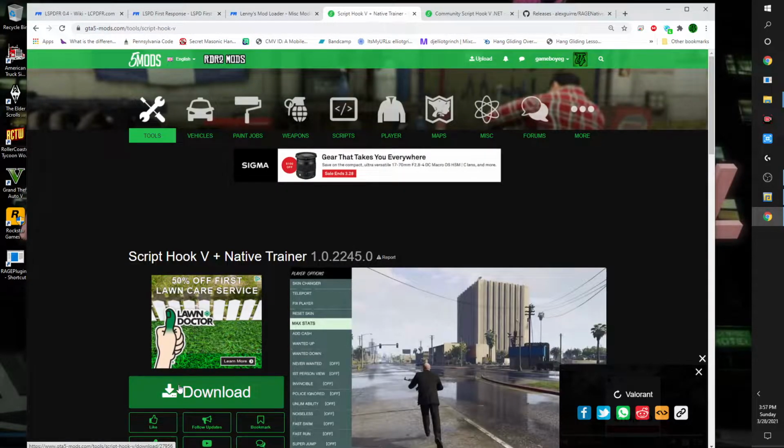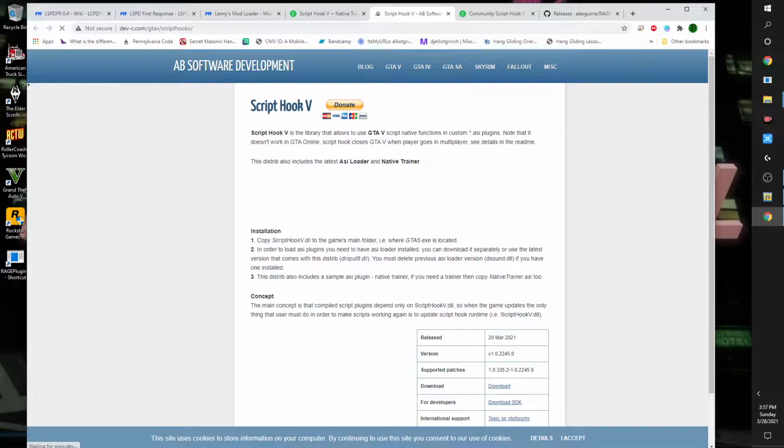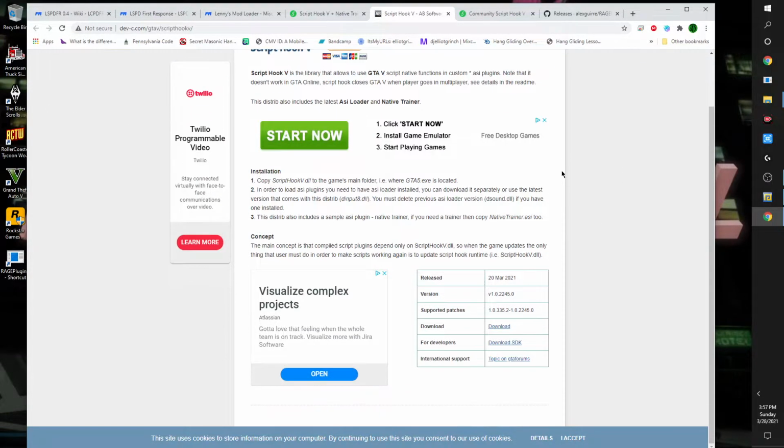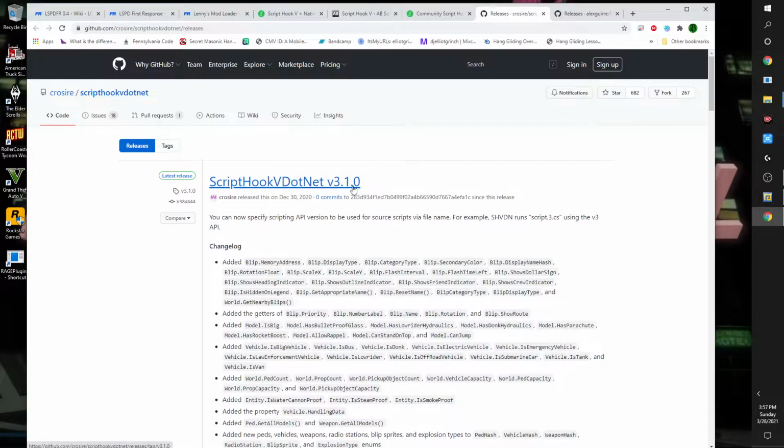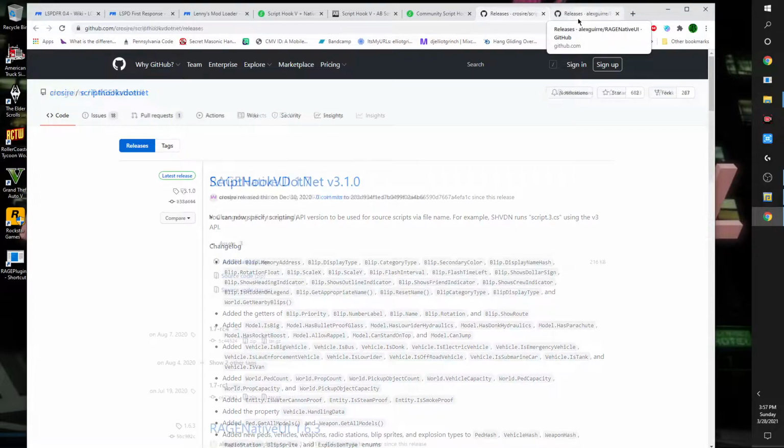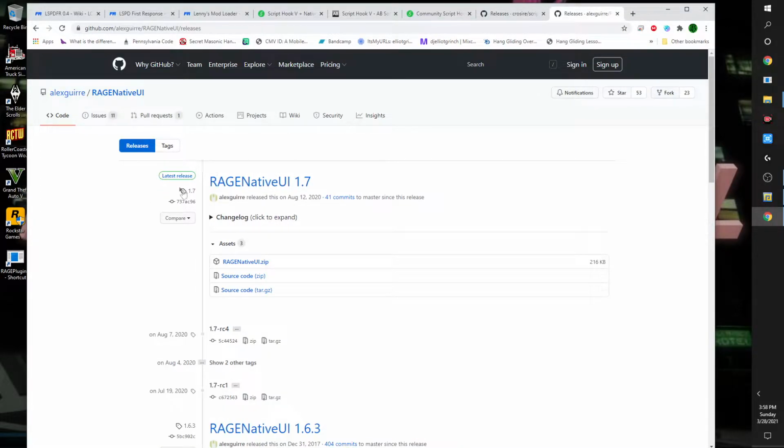ScriptHook 5 will take you to this site right here, devc.com. And you will download 2245. Community ScriptHook 5 will take you over here to the latest build, which is version 3.1.0, and of course RageNativeUI 1.7. All right, so make sure you have all of those downloaded.